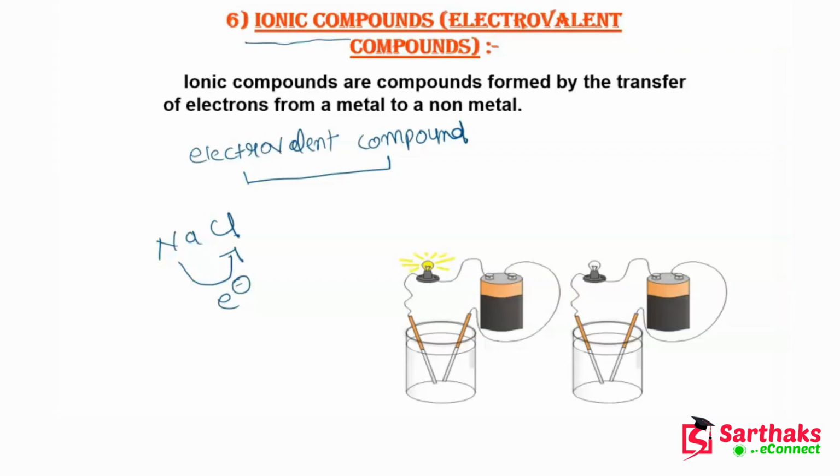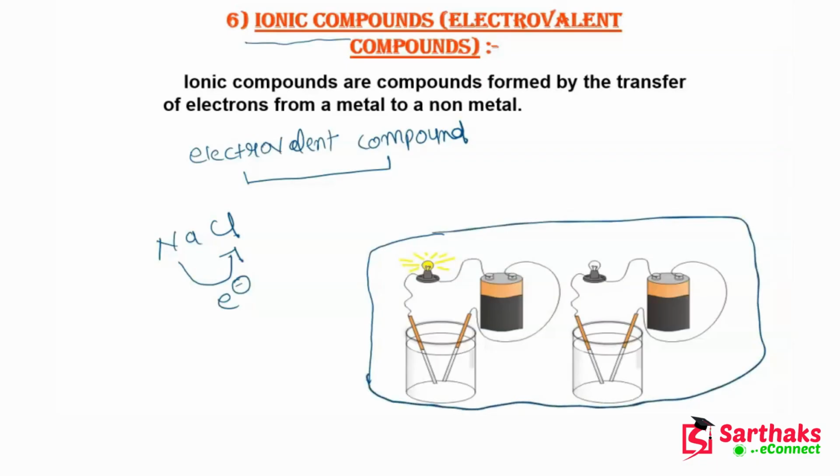Okay, and this will always be happening: one atom is a metal which gives electrons, and the other atom which is taking the electron will be a non-metal. So this ionic compound is formed by the transfer of electrons from a metal to non-metal. Okay, now guys, the solution of the ionic compound will conduct electricity.